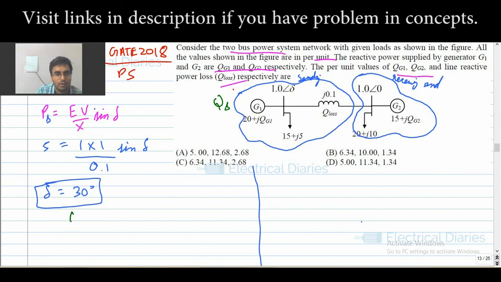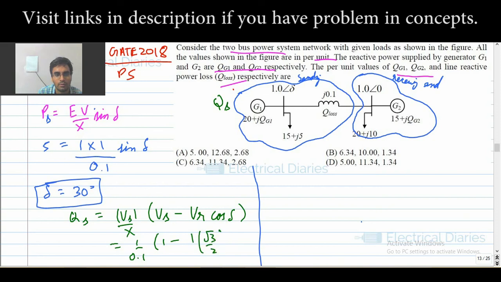We can find it using the relation Vs by X times (Vs minus Vr cos delta), all in magnitudes. So 1 upon 0.1 times (1 minus 1 cos 30), where cos 30 is root 3 by 2. On solving this, you will get 1.34 per unit.